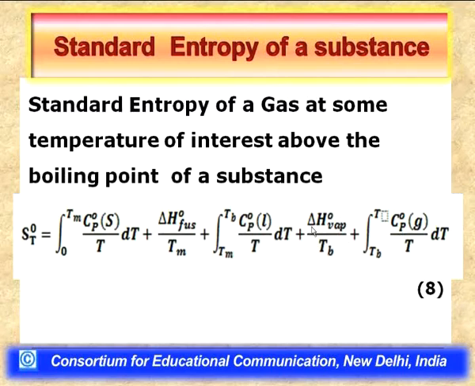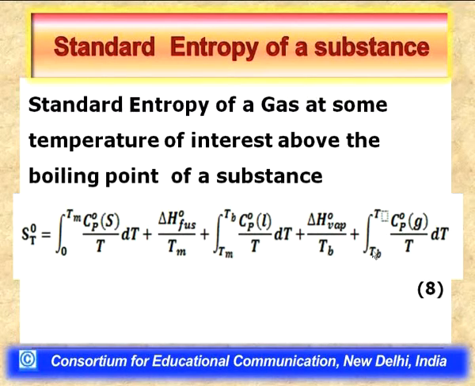Its contribution is calculated by having the enthalpy of vaporization divided by the boiling temperature, plus there is another term, the last term, the fifth term here.